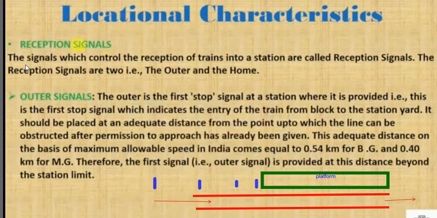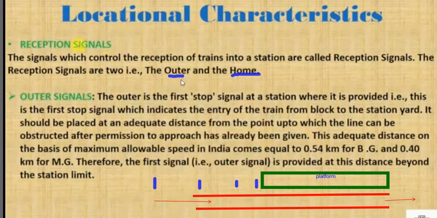There are two basic types of reception signal. First is outer, second is home. Outer signal and home signal, these are called reception signals. So let's see what an outer signal is first. Remember this, outer signal and home signal are the types of reception signal.